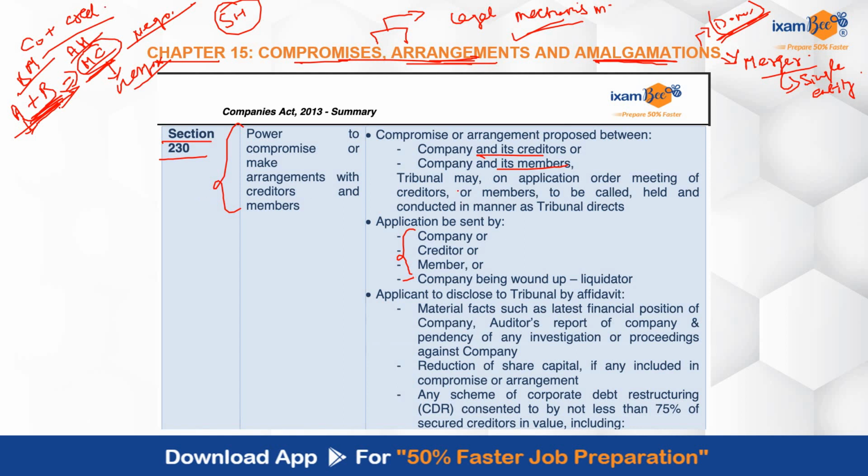So once the tribunal receives that particular application, it may order a meeting of the creditors, members, etc. Now, the applicant will also disclose certain things to the tribunal by way of an affidavit, जिसमें material facts include किए जाएंगे. Then reduction of share capital, if it has taken place with respect to the compromise and arrangement, that will be included.